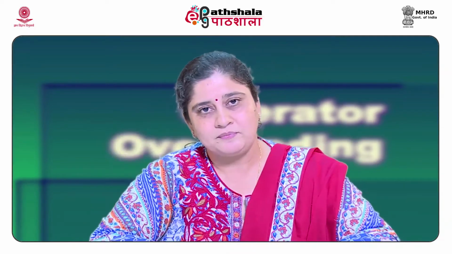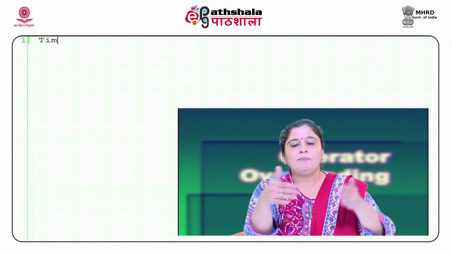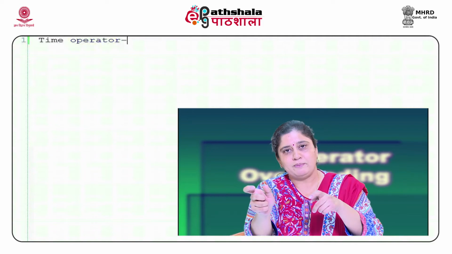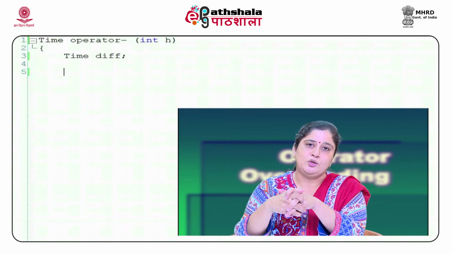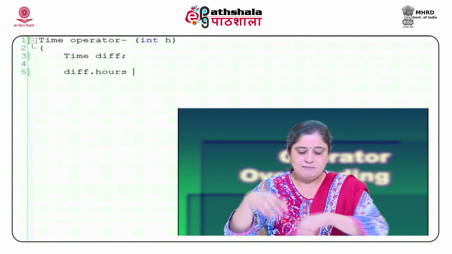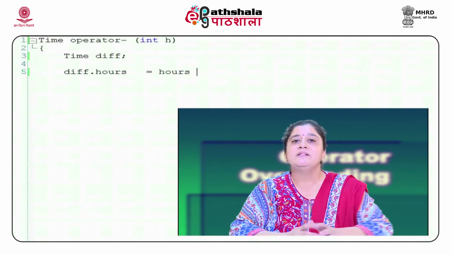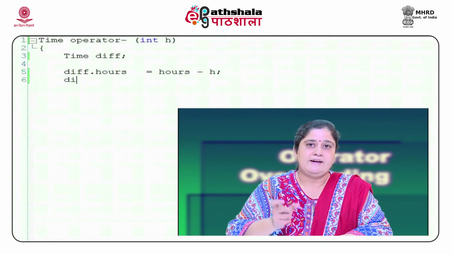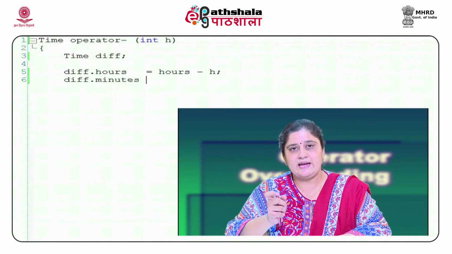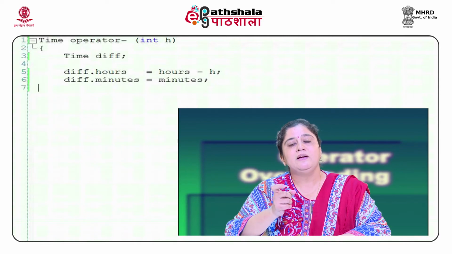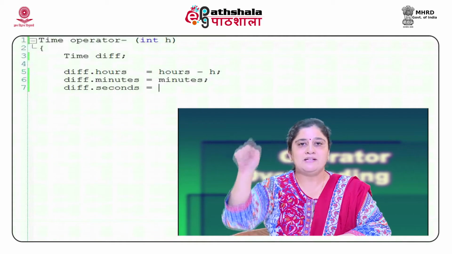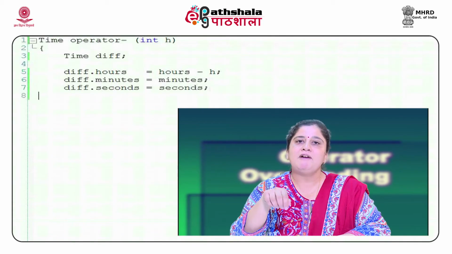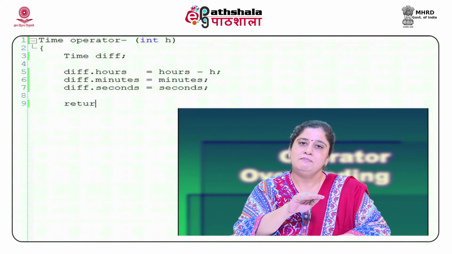If we want to do so, we will have to define another function. When we want to find the difference between a time object and an integer variable, the result is going to be a time object, so the return type for this function also will be time. The first operand, that is the time object, will be the object which will invoke this overloaded function, and the second operand, that is the integer, will be passed as an argument. So, the syntax goes like time, operator keyword followed by the minus operator that we are trying to overload, and one integer value as an argument.